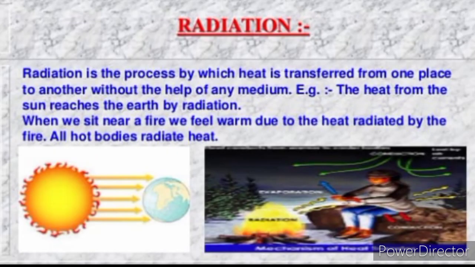Radiation is the process by which heat is transferred from one place to another without the help of any medium. For example, the heat from the sun reaches the earth by radiation. When we sit near a fire, we feel warm due to the heat radiated by the fire. All hot bodies radiate heat.